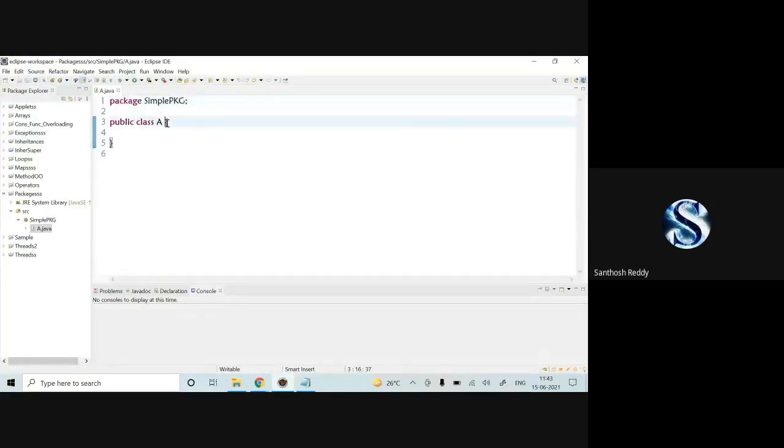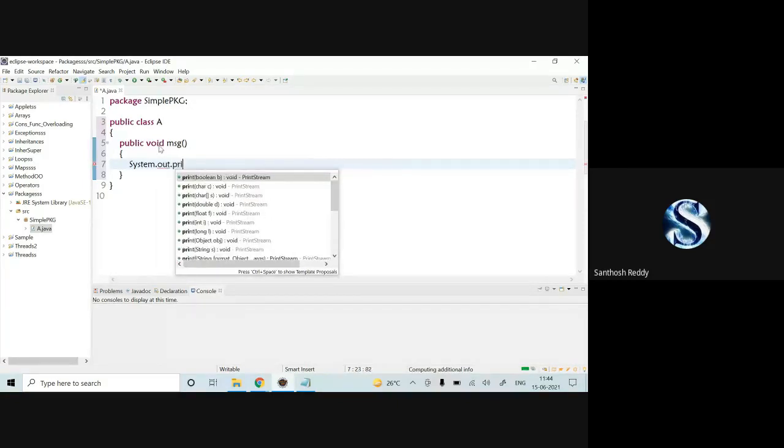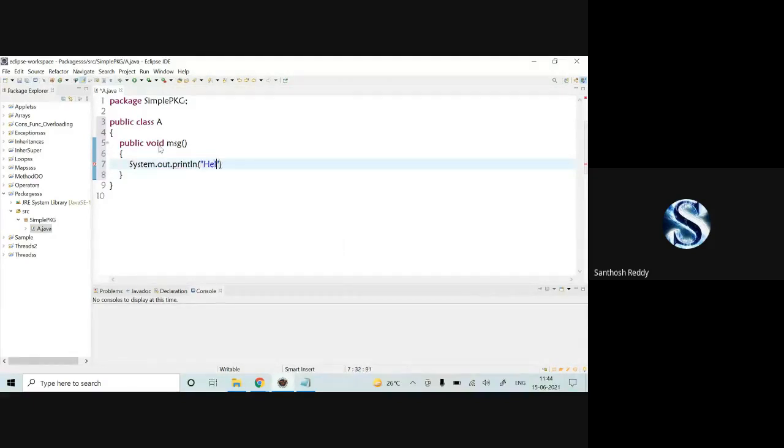Now, for example in class A, I'm going to create one method called msg. public void msg. Under this, I'll write one message, System.out.println hello, and give semicolon.